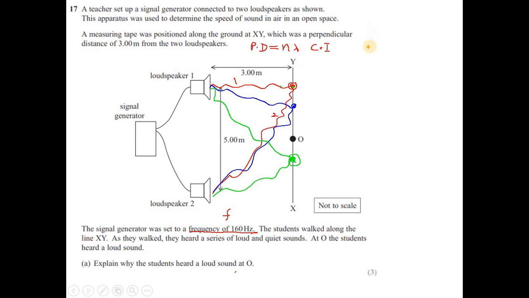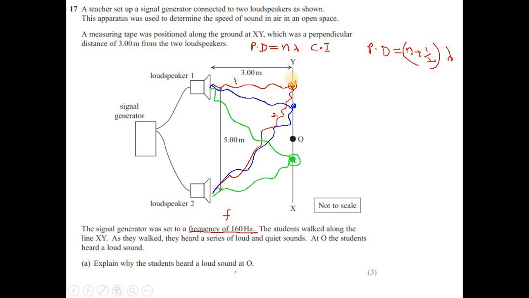And if the path difference is n plus half of the wavelength, then it is the condition for destructive interference, and we hear nothing, a quiet place.